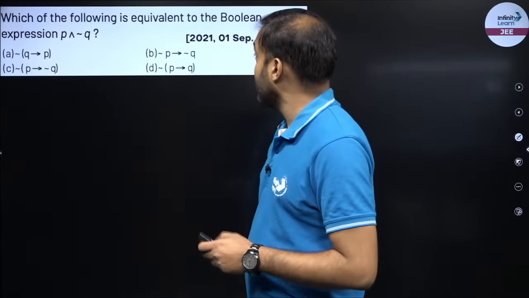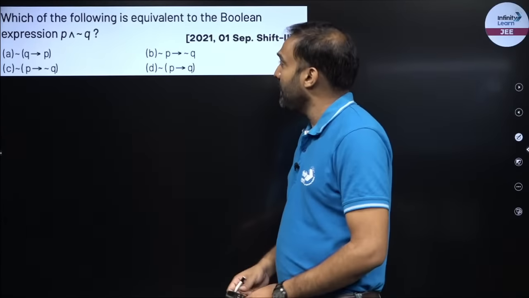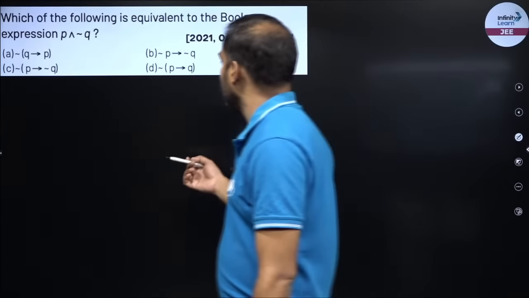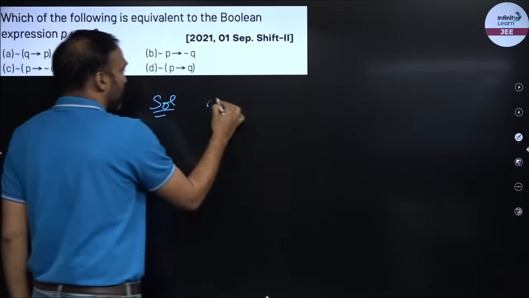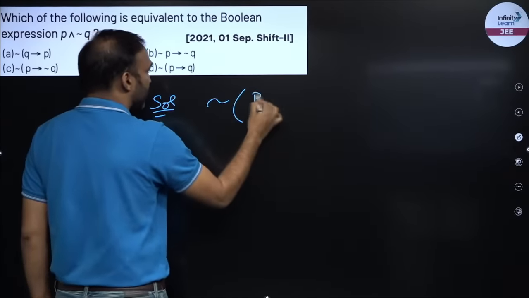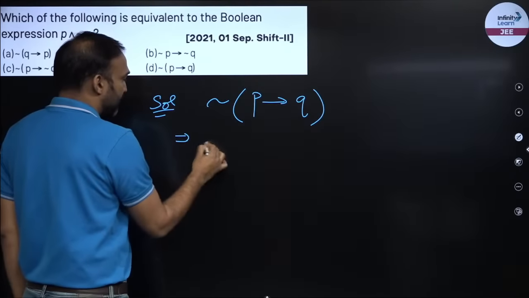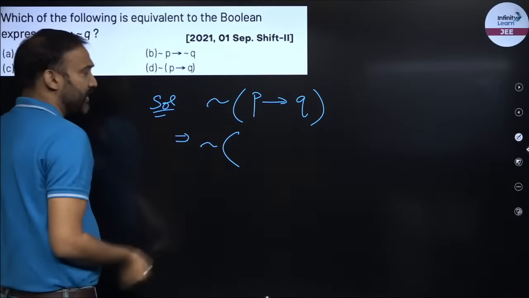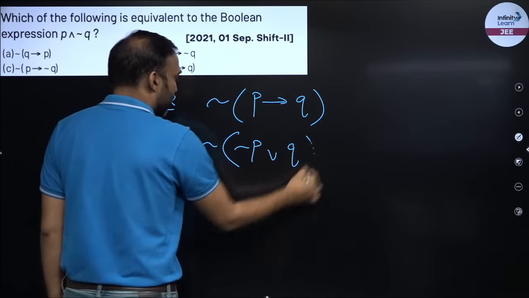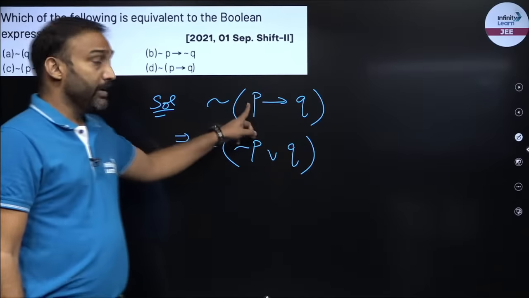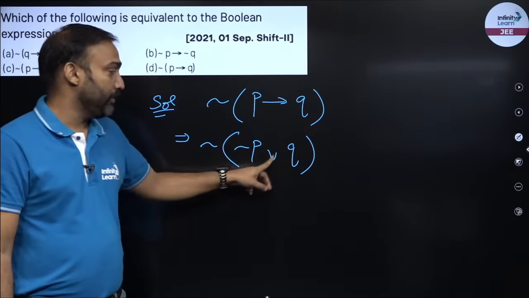Now we'll move on to the next example. Which of the following is equivalent to the Boolean expression P and negation of Q? Right? अभी अपन ने बात किया, तो इसको proof भी कर लेते हैं. So अभी अपन ने देखा था negation of if P then Q. Now I can write this: if P then Q is equivalent to negation of P union Q.